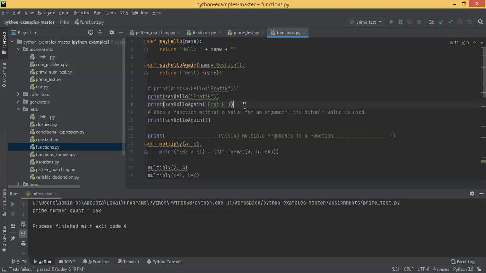You have certain logic you want to implement or use again and again. Just like here you saw, we are trying to count the number of prime numbers between 1 to 1000. You can write that logic 1000 times, or you define that logic as a function and then call it 1000 times. You have both options. If you're defining a function, that means you can call that function multiple times.